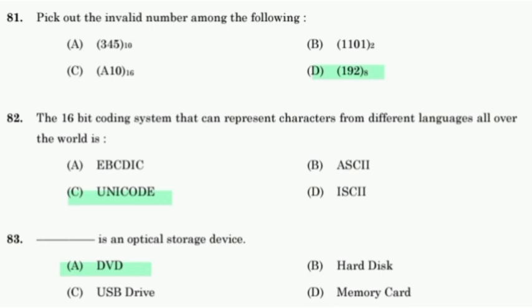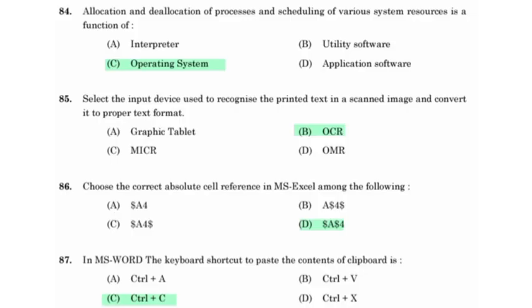DVD is an optical storage device. Allocation and deallocation of processes and scheduling of various system resources is a function of operating system. Select the input device used to recognize the printed text in a scanned image and convert into proper text format. OCR. Choose the correct absolute cell references in MS Excel among the following.